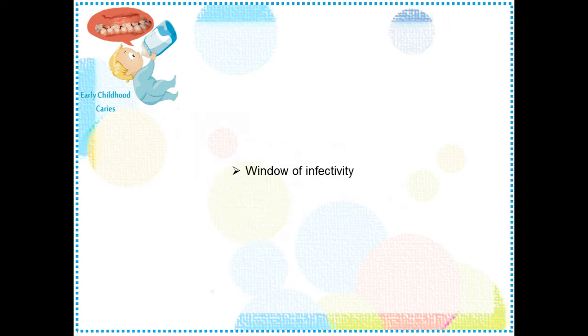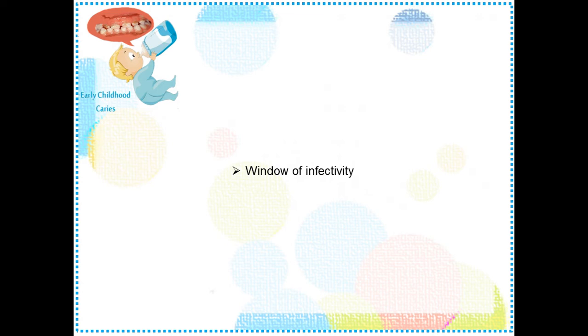Next, coming to the window of infectivity. Window of infectivity is a specific period during which the primary teeth emerge and they are more susceptible to caries. This will be around 7 to 24 months of age, and by 24 months all the primary teeth will be present.